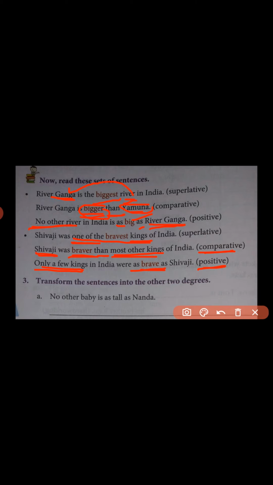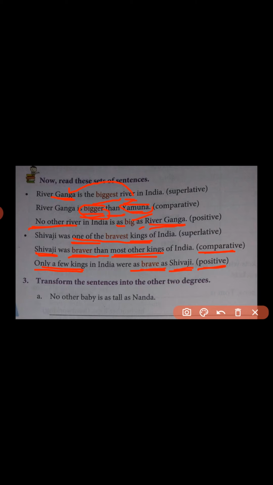If we change the same sentence into positive form, then we will start with only a few kings, and the proper noun will be at the last. The degree form will remain simple for positive degree. Here we are following with as brave as. Which was the bravest, one of the bravest kings in the superlative degree, now changed into simple form as brave as.